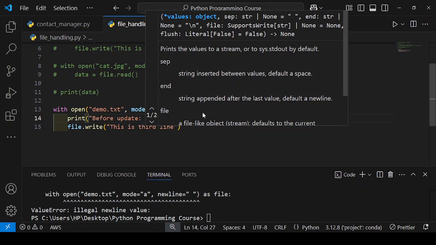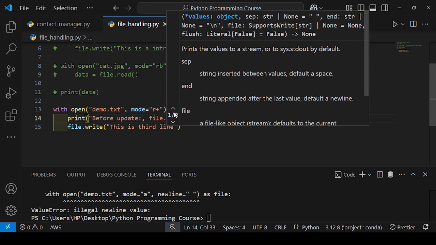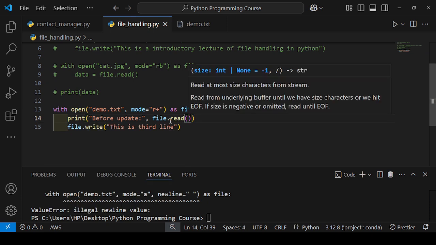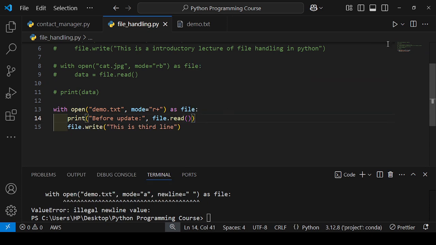Okay, then I will write here file.read. Okay, let's see.